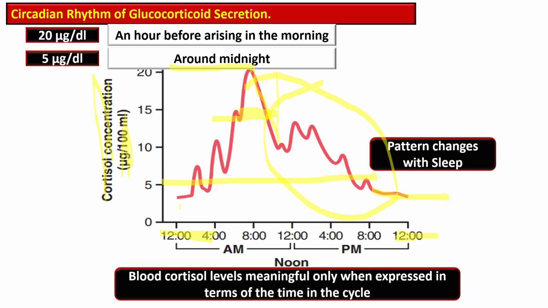And the early morning peak prepares the body for the day, enhancing alertness and energy. The decline in the evening and night aligns with the body's preparation for sleep. This pattern is controlled by the hypothalamic pituitary adrenal axis and influenced by the sleep-wake cycle, as we have discussed earlier.